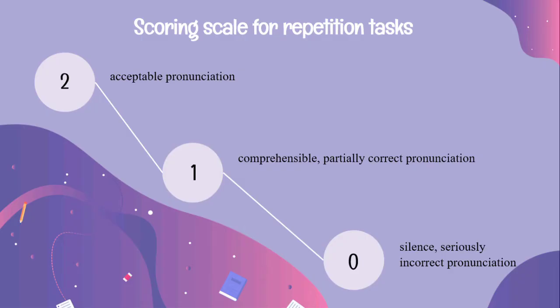Now the last one is the scoring scale for repetition task. Scoring specifications must be clear in order to avoid reliability breakdowns. A common scoring form is usually like this: 2 points for acceptable pronunciation, 1 point for comprehensible, partially correct pronunciation, and 0 points for silence or seriously incorrect pronunciation. The longer the stretch of language, the more possibility for error, and therefore the more difficult it becomes to assign a point system to the test. In such a case, it may be imperative to score only the criterion of the task.